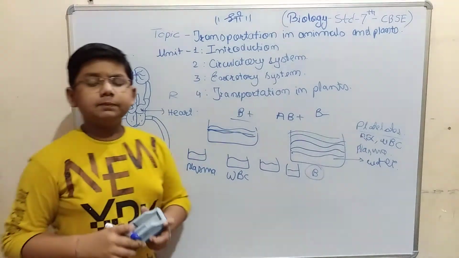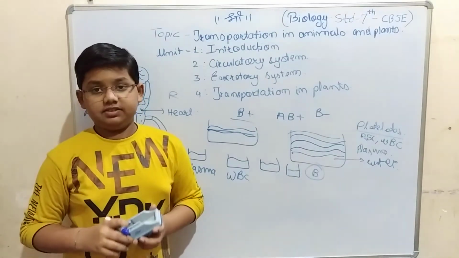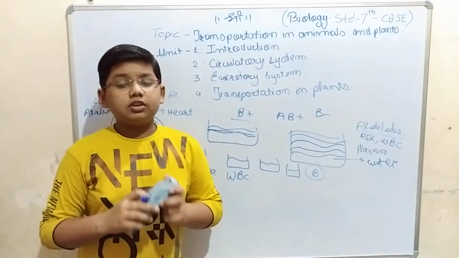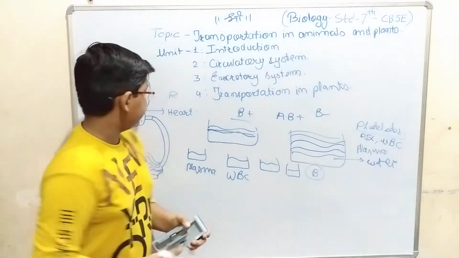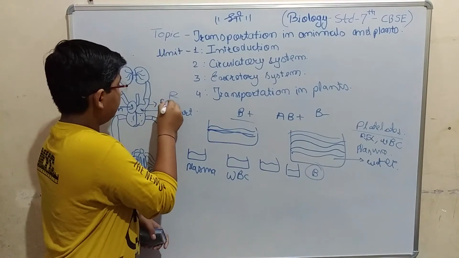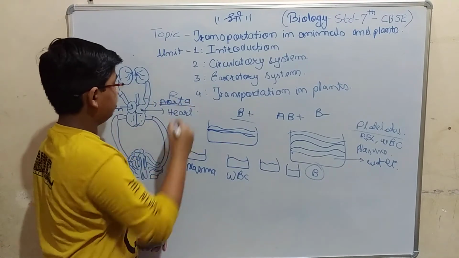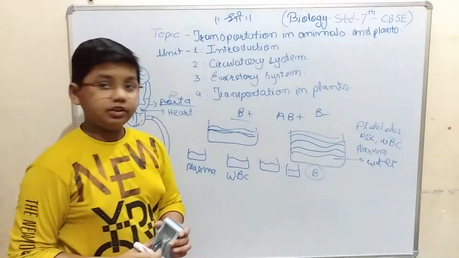First we will see about arteries and veins. First, arteries. Suppose I take a heart over here, the largest artery is called the aorta. This is the aorta, which is the largest artery in the human body.